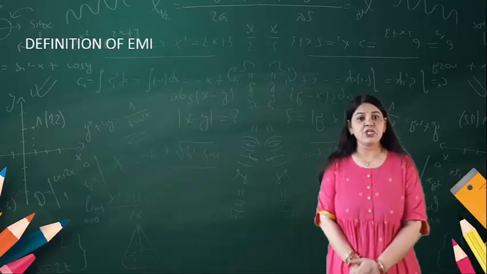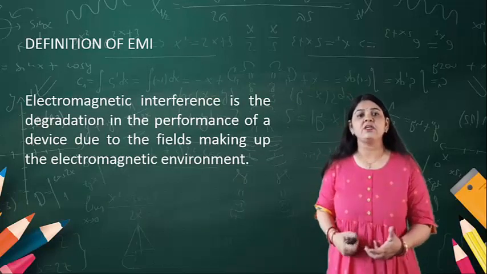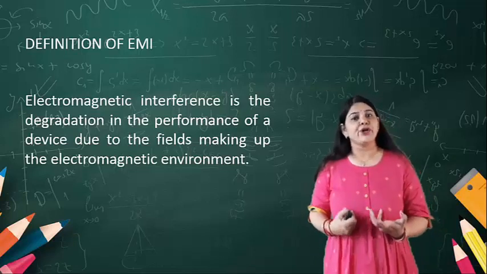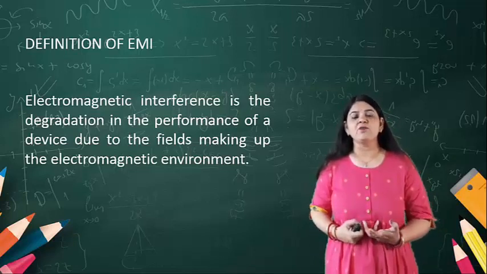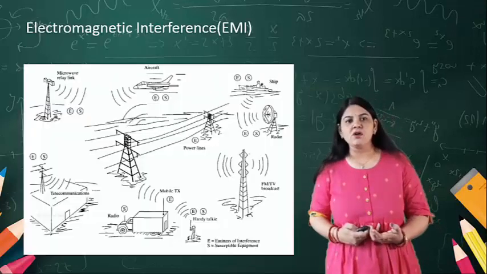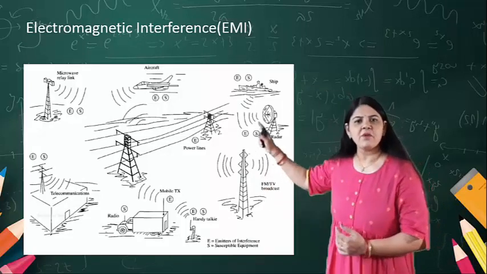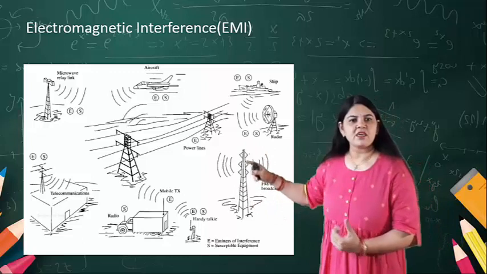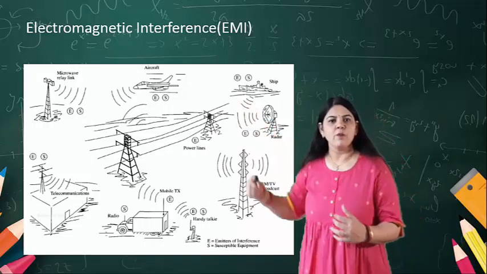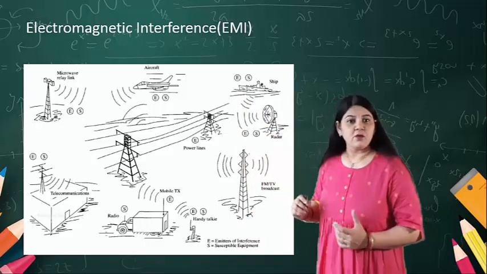What is the definition of EMI? It is the degradation in the performance of any circuit or device due to the fields making up the electromagnetic environment. Look here, there are a number of towers, and there are devices and objects moving around them.